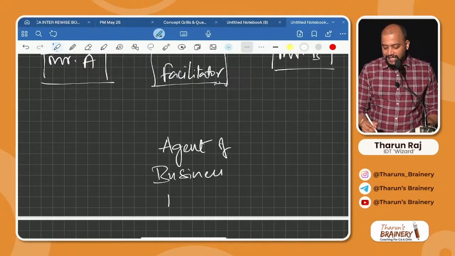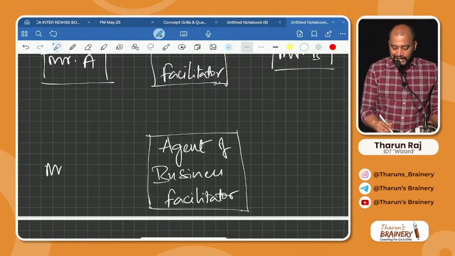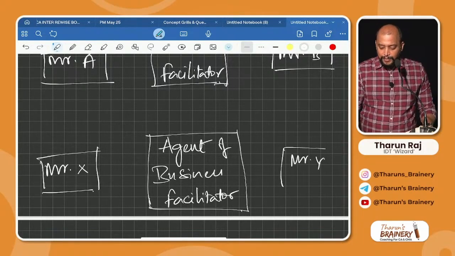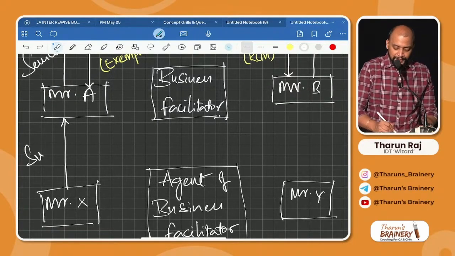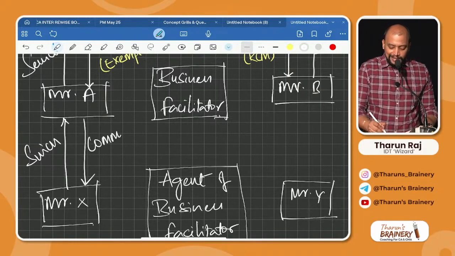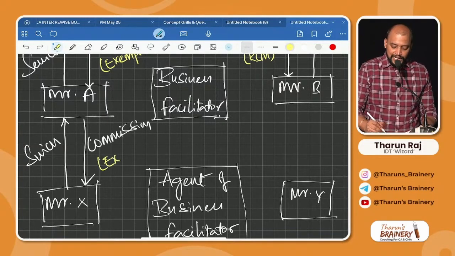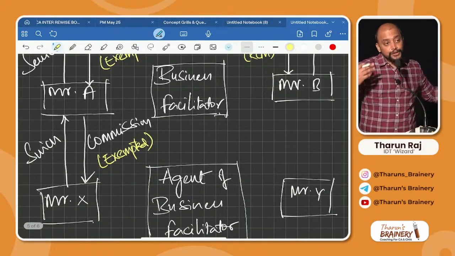Agent of business facilitator. What will they do? The agent of business facilitator provides services to the business facilitator. Say Mr. X is appointed as agent of A and Mr. Y is appointed as agent of B. X provided services to A, for which A received commission. What is the treatment of this commission? This commission is exempted, because the main agent's commission is exempted, so this agent's commission is also exempted.